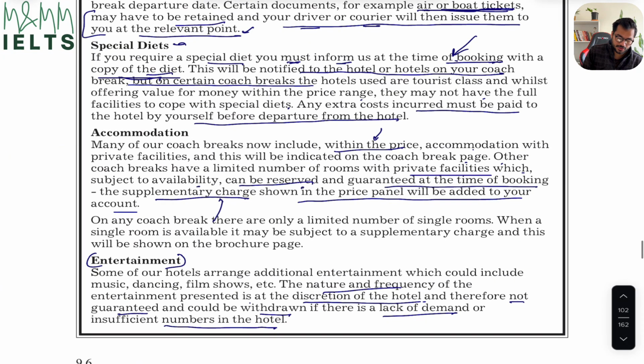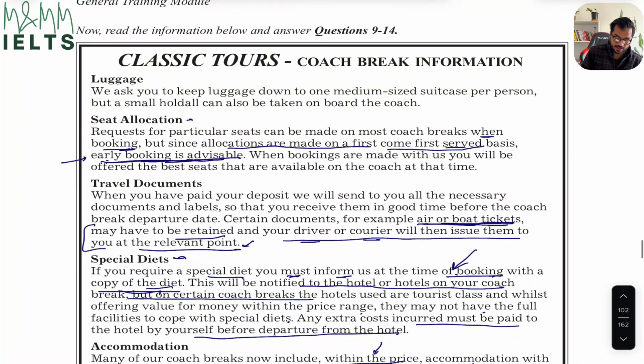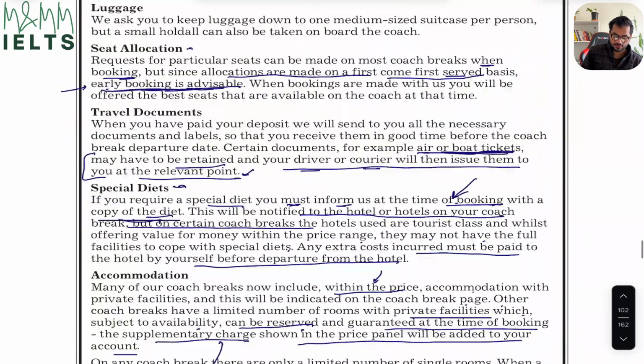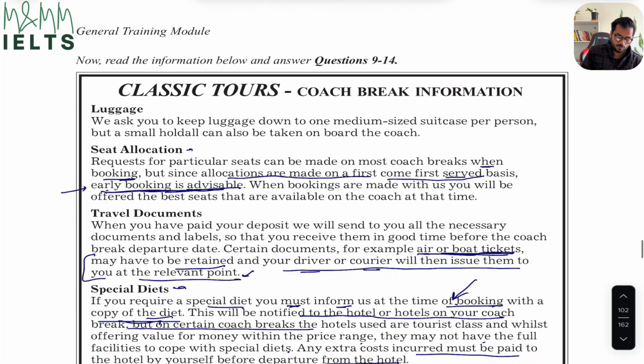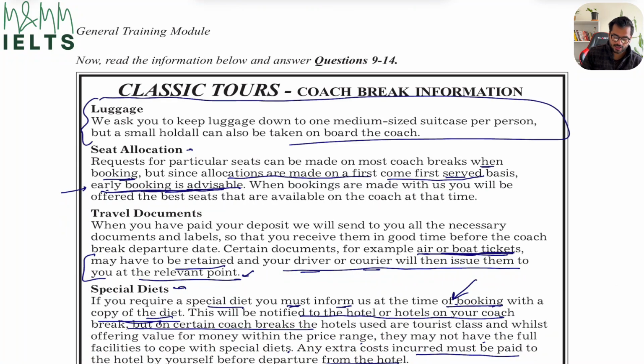Now, because we have exhausted all the paragraphs, the only paragraph I haven't done any answer from is my very first paragraph, which is the luggage. So let's read that one out. We ask you to keep luggage down to one medium-sized suitcase per person, but a small hold-all can also be taken on board the coach.